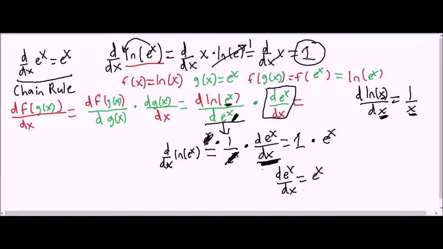So hopefully you can see the process by which we took. We first were trying to solve this equation, the derivative of the natural log of e to the x. We did that by first using log rules and finding that the answer was 1, and then using the chain rule to get this expression. Using this expression and knowing that it was equal to 1, we were able to solve for the derivative of e to the x.